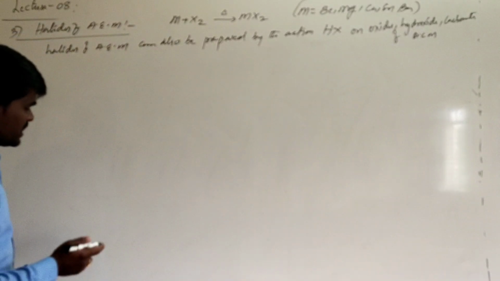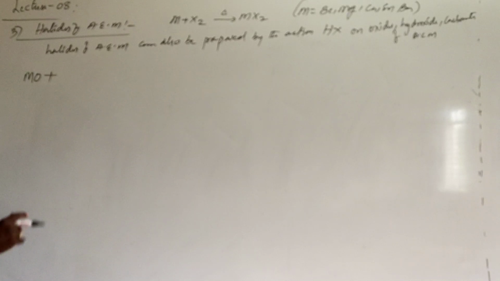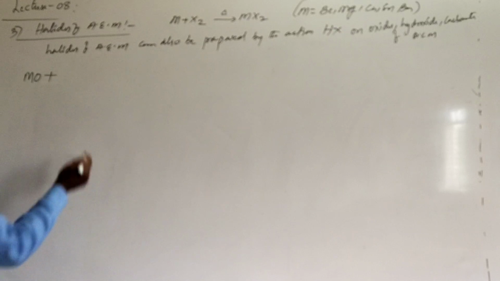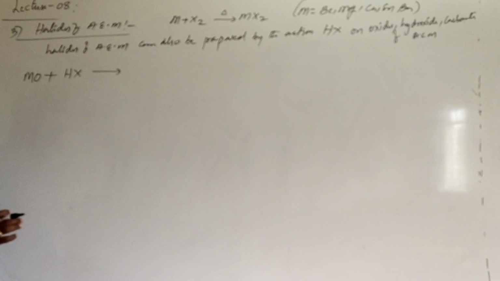The general formula of oxides of alkaline earth metals is MO, where M can be beryllium, magnesium, calcium, or strontium. When you treat it with the corresponding hydra acids of halogens, where X can be fluorine, chlorine, bromine, or iodine,